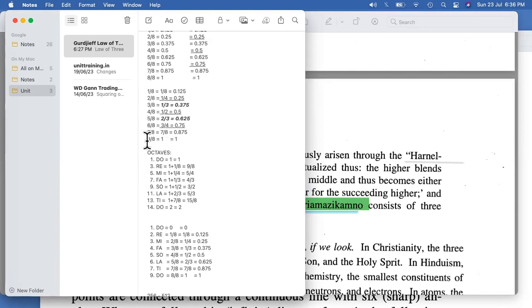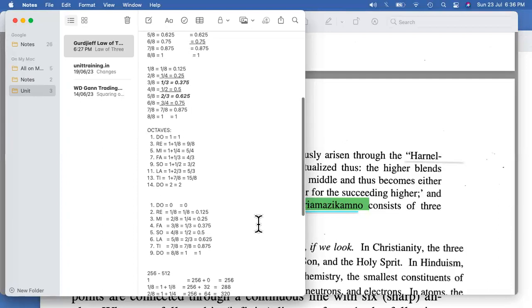Probably we can go to the last number, which is again an octave. So we have to just exclude 6 by 8 and stick to 7 by 8. We'll come to the later part and see why this 6 by 8 has been excluded and only 7 by 8 has been kept. Fine. So from 1 to 2, if we go for do, re, mi, fa, so, la, ti, and then do, we have these ratios which have been coming up, right? Now, what are these ratios and how will they be coming up?